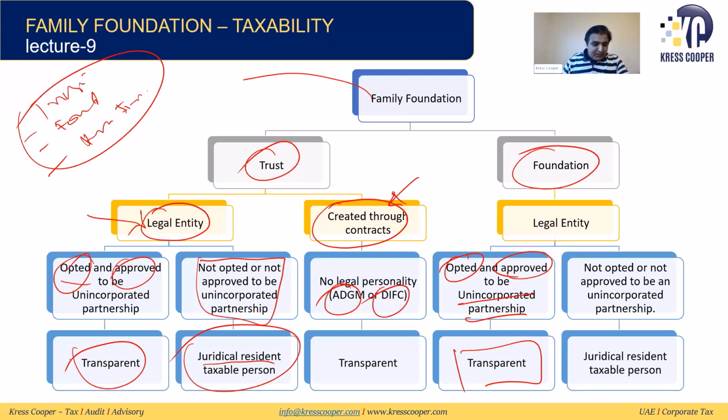So here is the possibility of being transparent, here the possibility of being transparent. In these two conditions, if they are not opting, or opting but not approved by the FTA, then it will be treated as a juridical resident taxable person. Hopefully, everybody will be very clear on this.